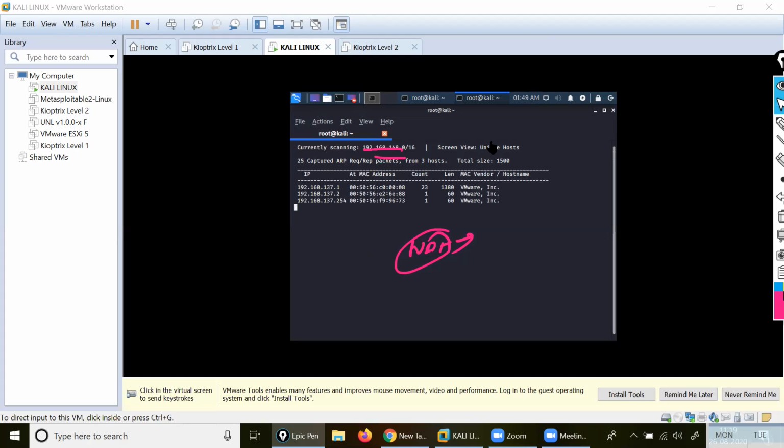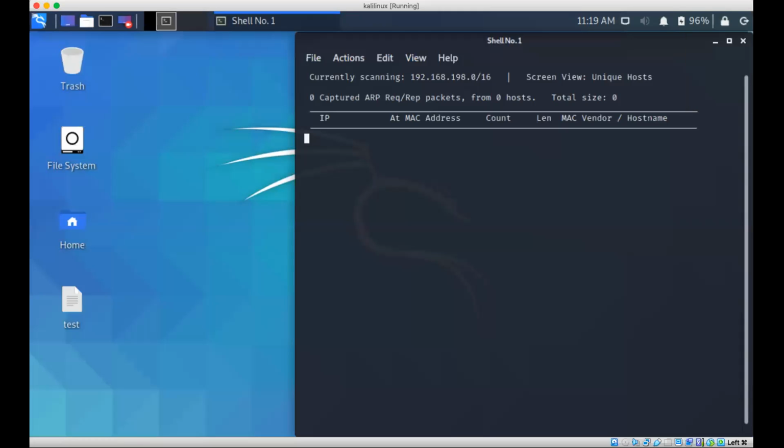See, the machines are installed inside VMware. I have the network 1.2.254, and let it enumerate. Can you see this one? Yeah, I'm getting it. It's not scanning. Why?